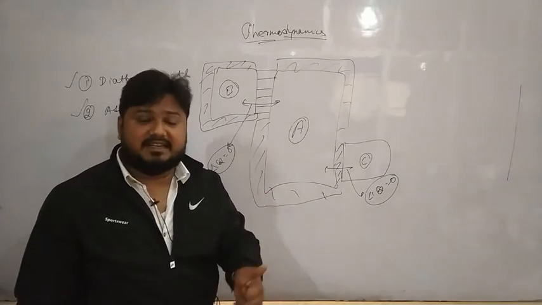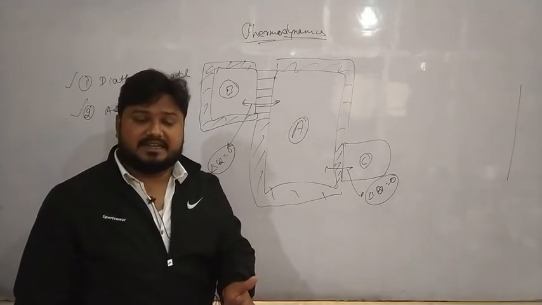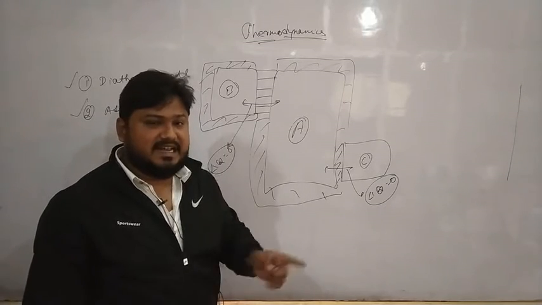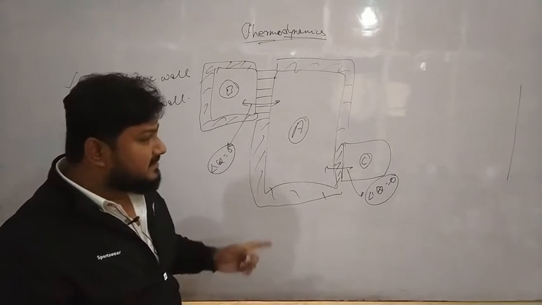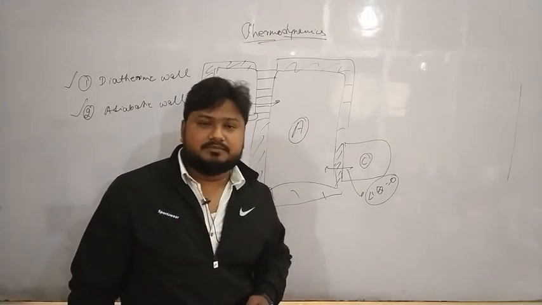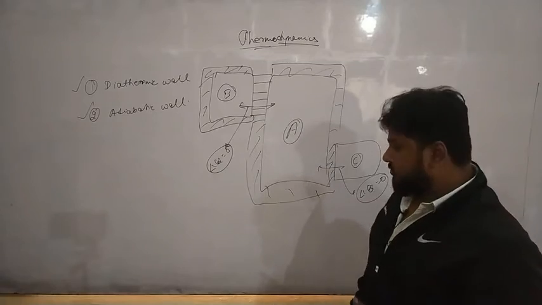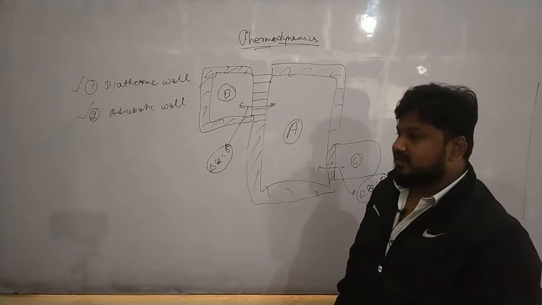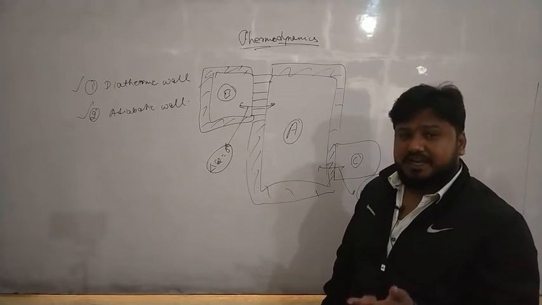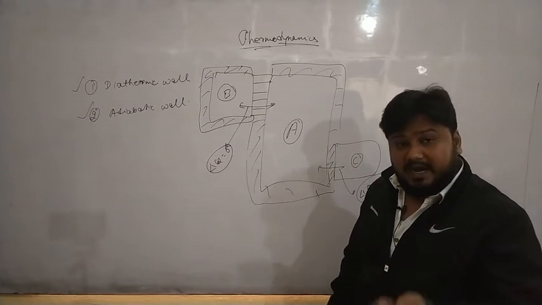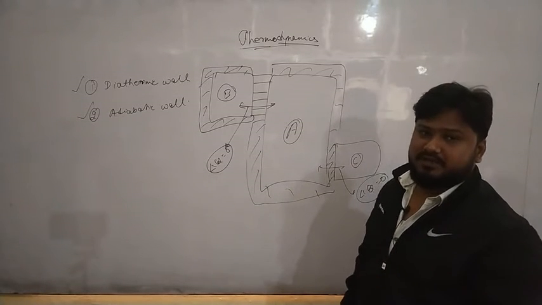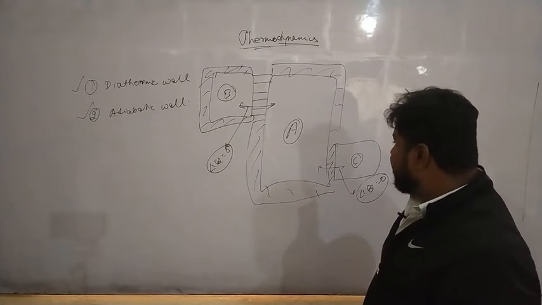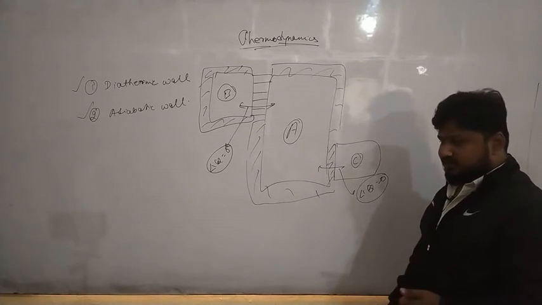The answer to the first question is, if there is a temperature difference, then heat will flow. Second question was, in what direction? The answer is, energy or heat will flow from the higher temperature body to the lower temperature body. So this is what the zeroth law is about.